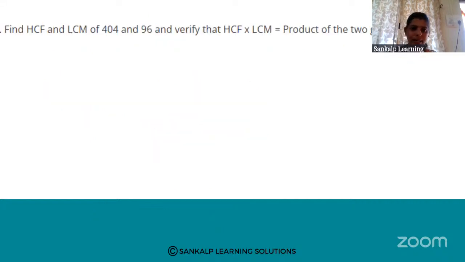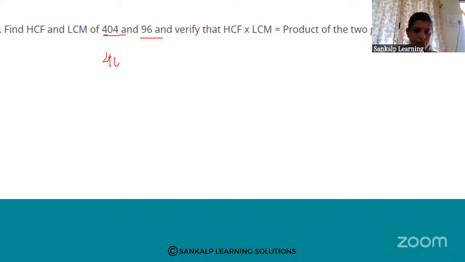Find HCF and LCM of 404 and 96. Already we did this example, and verify that HCF into LCM is equal to product of the given numbers. So this question can be asked like this also. So find out HCF and LCM, and that HCF into LCM is equal to product of the two given numbers.